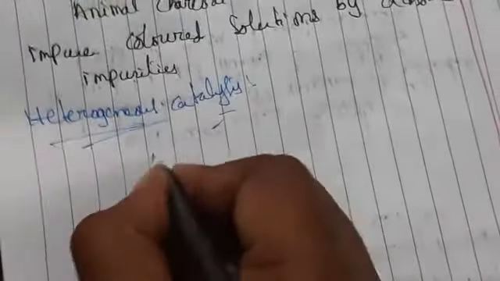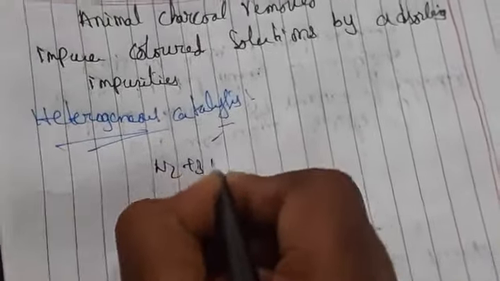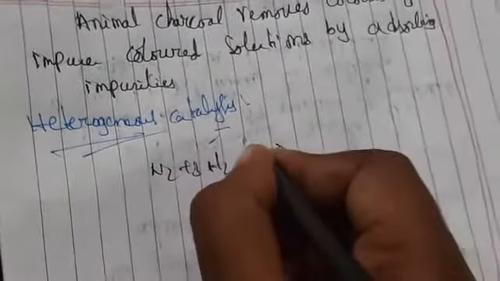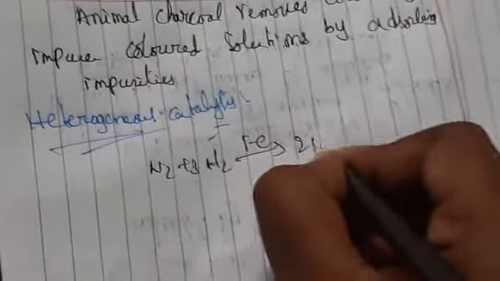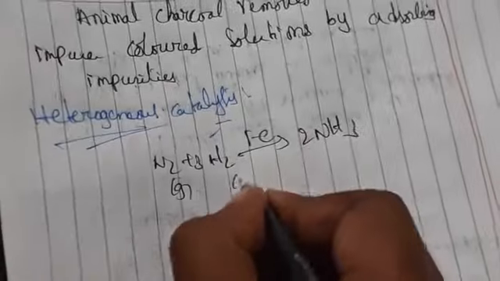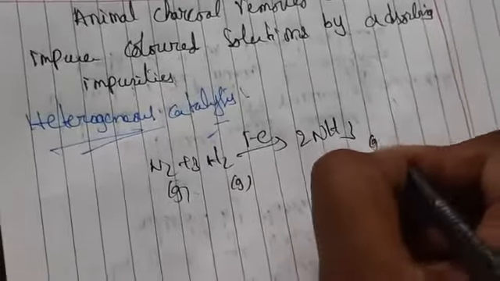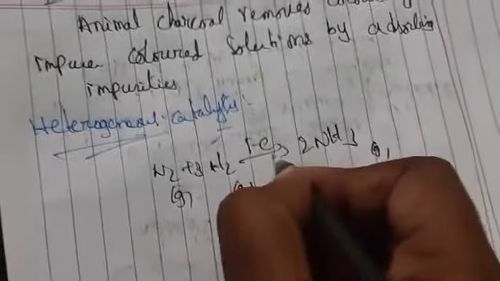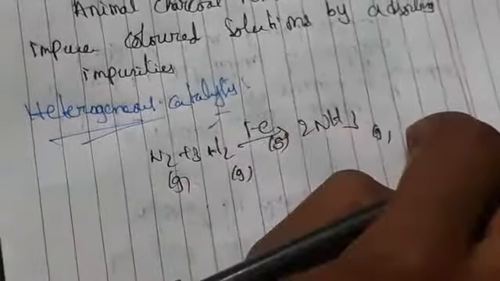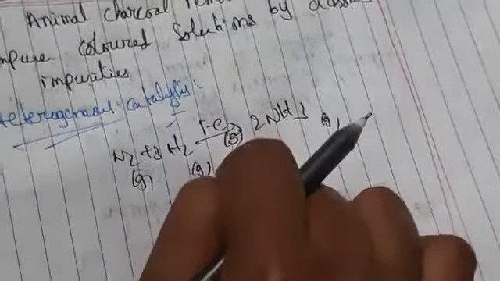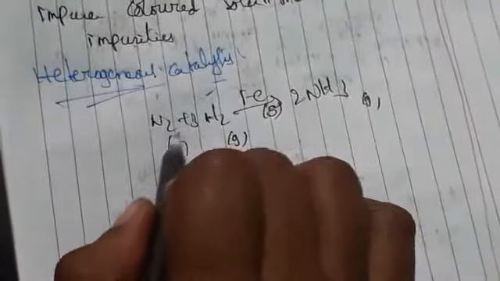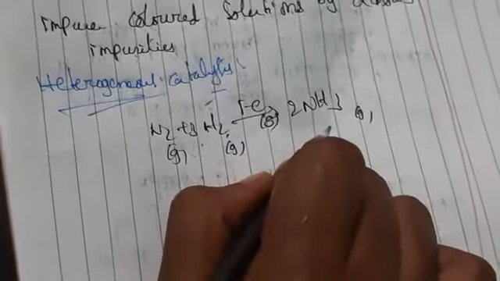For example, I am taking N2 plus 3H2 in the presence of Fe to give NH3. This is a gas molecule, this is a gas molecule, ammonia is also a gas molecule. Iron is a solid. So the reactant molecules are taken on the solid surface. These two are the reactants, this is the product.